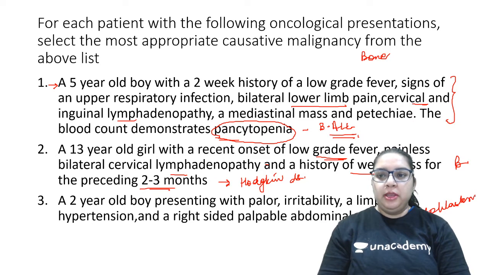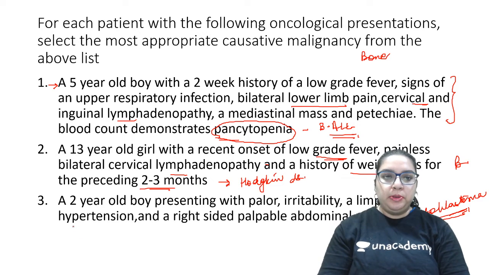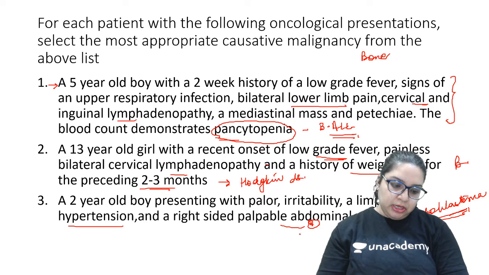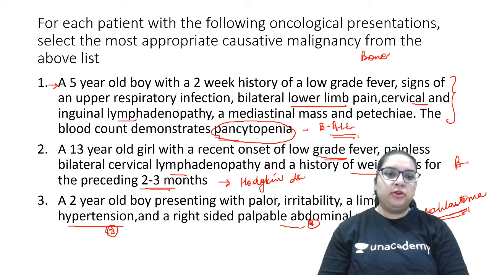It is a malignancy involving the sympathetic chain. The biggest clue over here was first a palpable mass, the abdominal mass. Yes, Gayatri, Yash, Shantanu, all well answered. And the second clue was this presentation of hypertension.